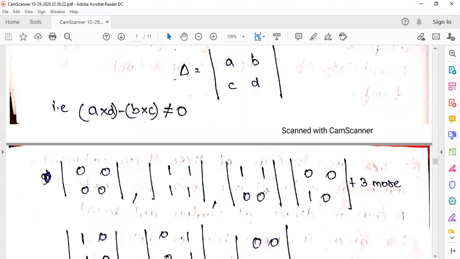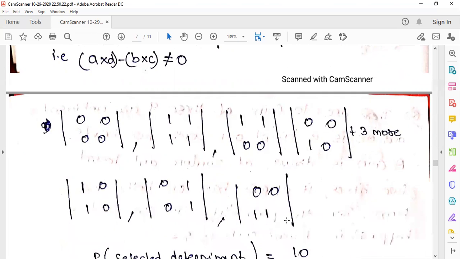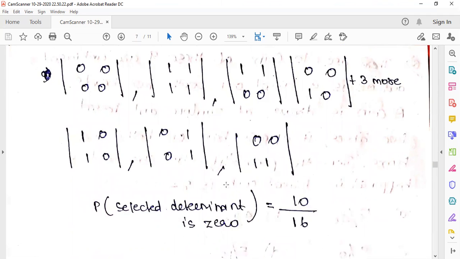Along with this, we have three more conditions, where one is in one position and all others are 0; that also gives determinant 0. Then 1, 1, 1, 1, and the other such cases also give determinant 0. So the probability of getting determinant 0 is 10 by 16.